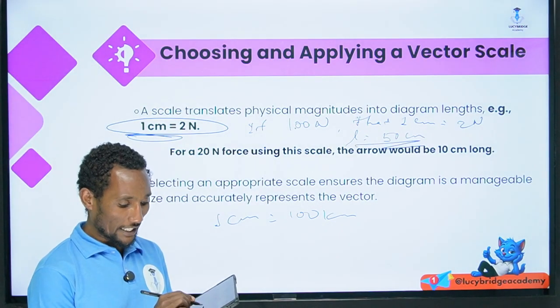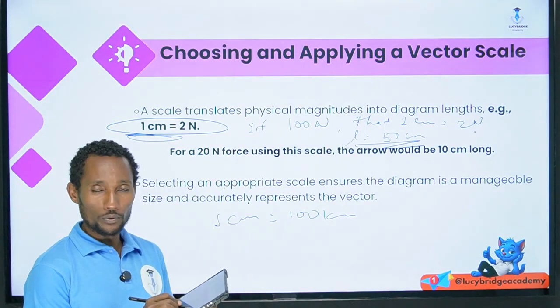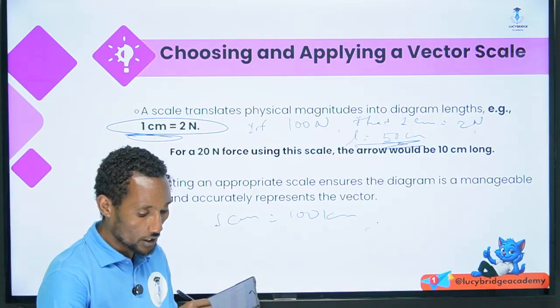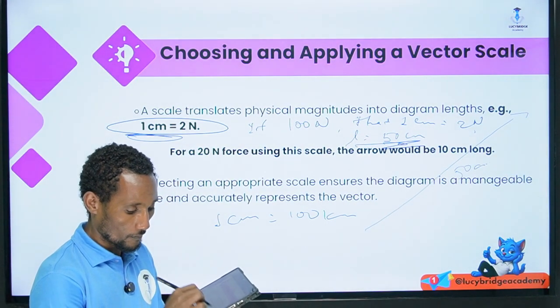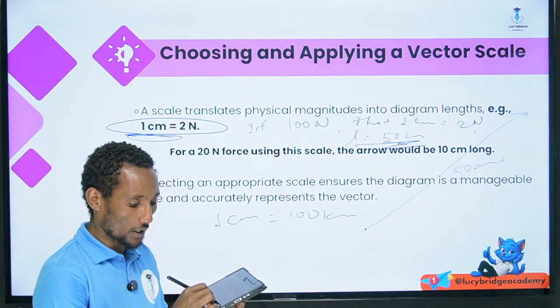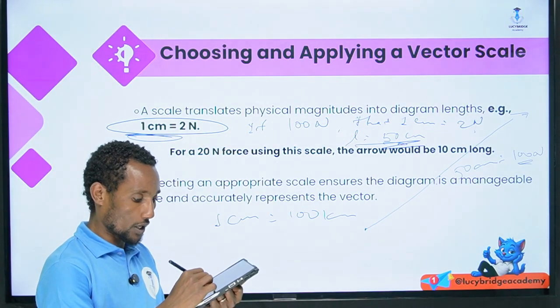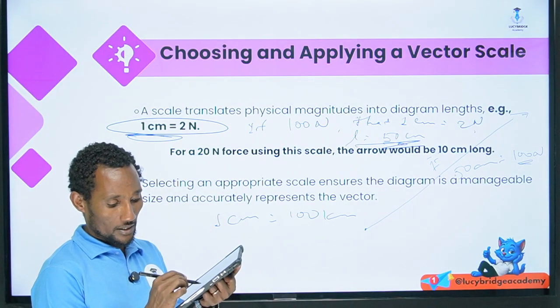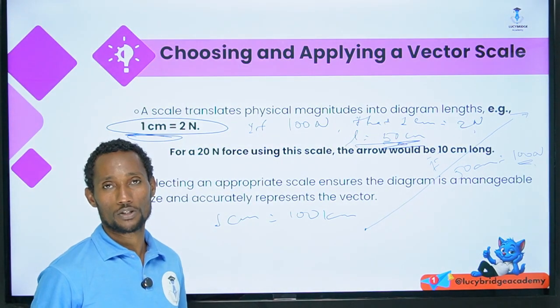Because we divide 100 Newton by 2, the result is 50 centimeter. So with a ruler, we draw 50 centimeter, which is the same as 100 Newton of force applied, for that scale.